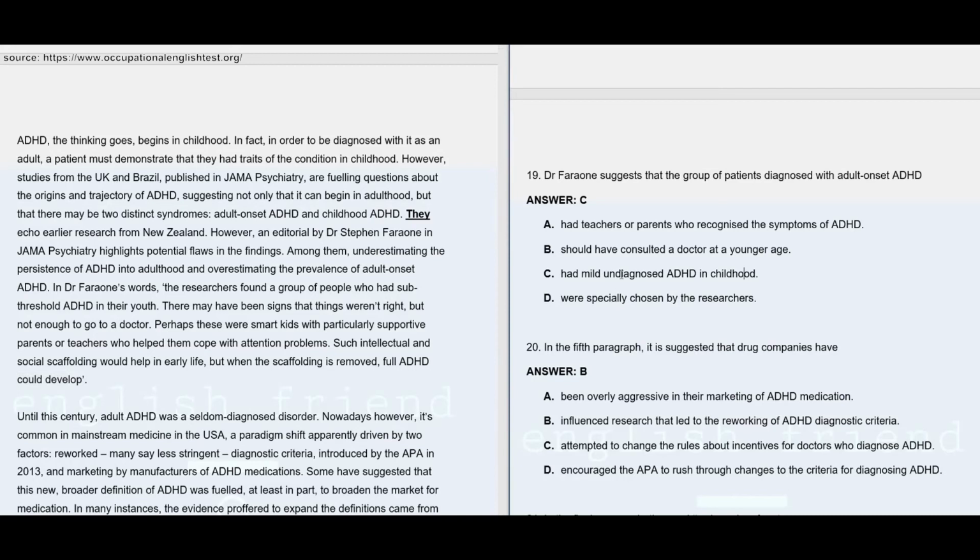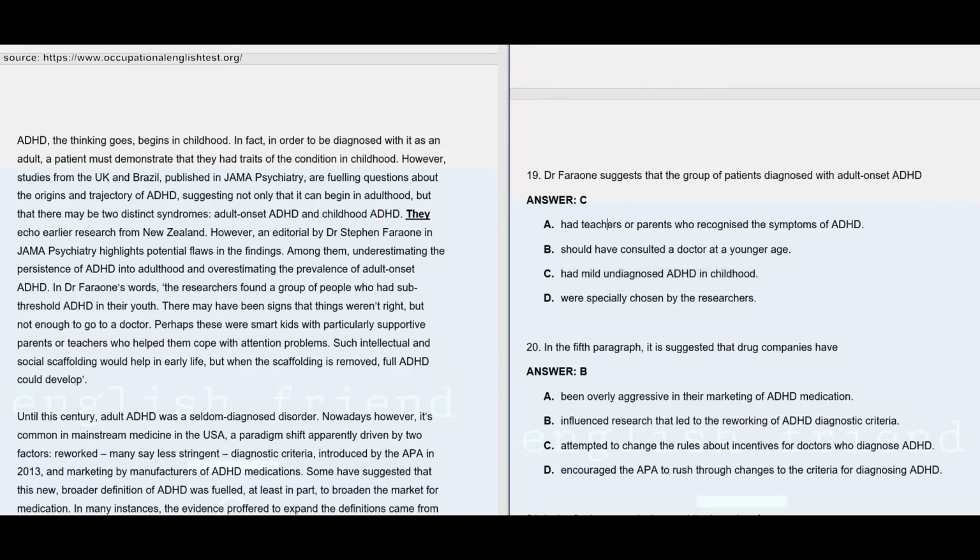So answer C is right, which is had mild undiagnosed ADHD in childhood, because of the help they got from the teachers or the parents. ADHD might be undiagnosed in childhood and they won't consider the signs to be enough to go to the doctor. So it remains undiagnosed. So that's why option C is the answer.